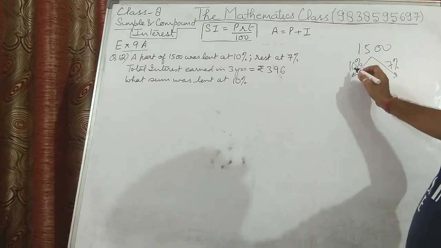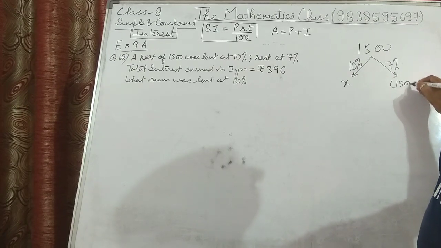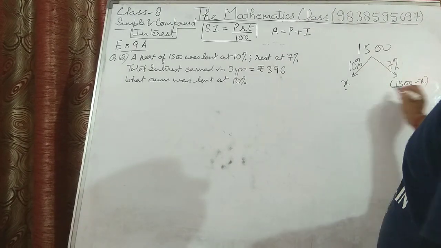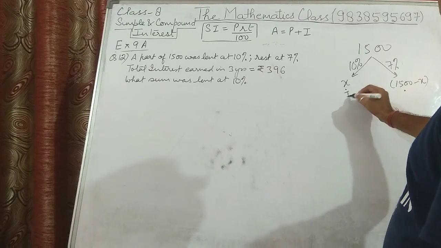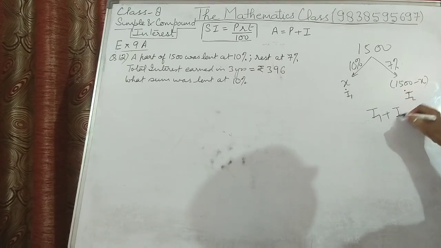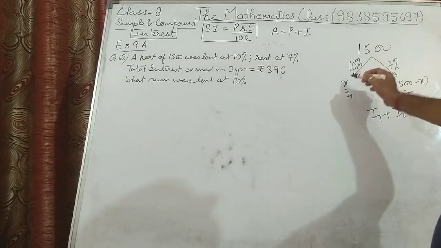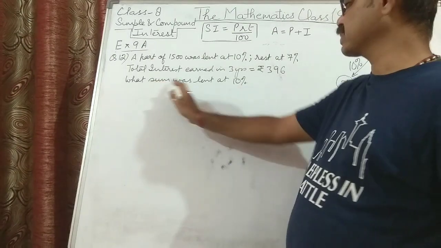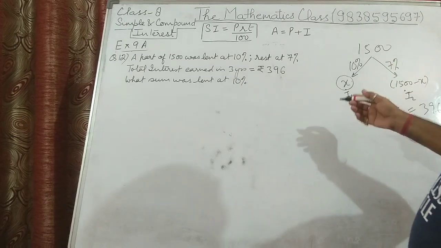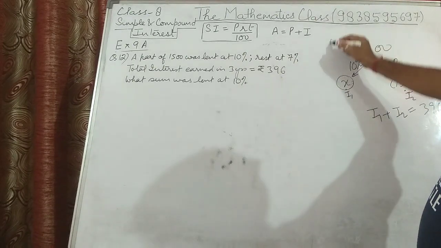So we will assume the part that was lent at 10% is rupees X. So obviously the other part will be 1500 minus X. Now the interest on this plus the interest on this, let us say interest 1 on this and interest 2 on this. Interest 1 plus interest 2 total is rupees 396. You have to find the value of X. Because they ask what sum was lent at 10%, we are assuming that X rupees was lent at 10%. So we have to find the value of X. This is the gist of the question.